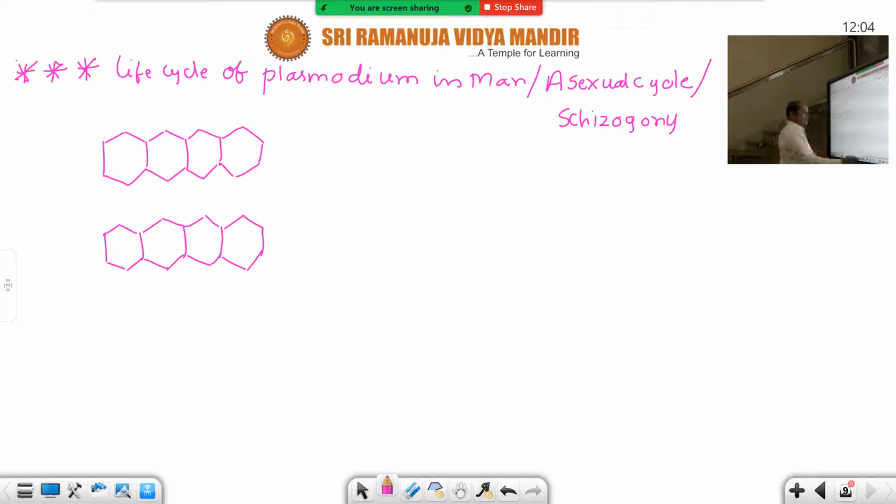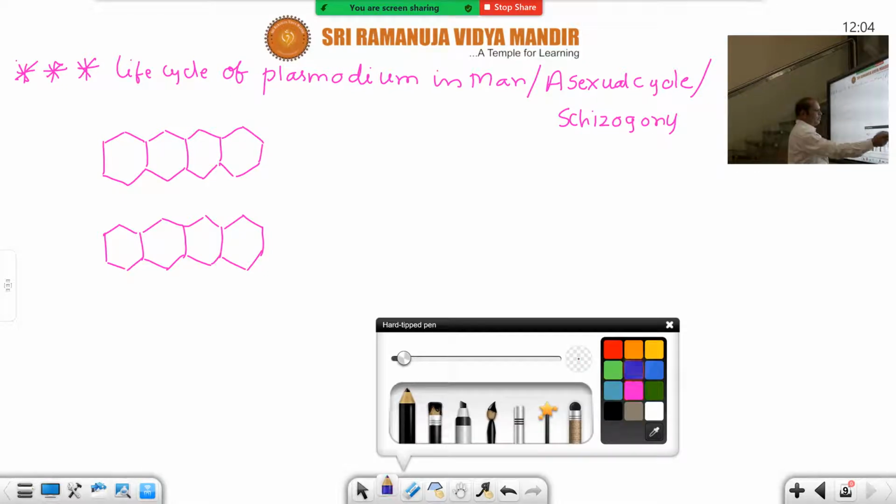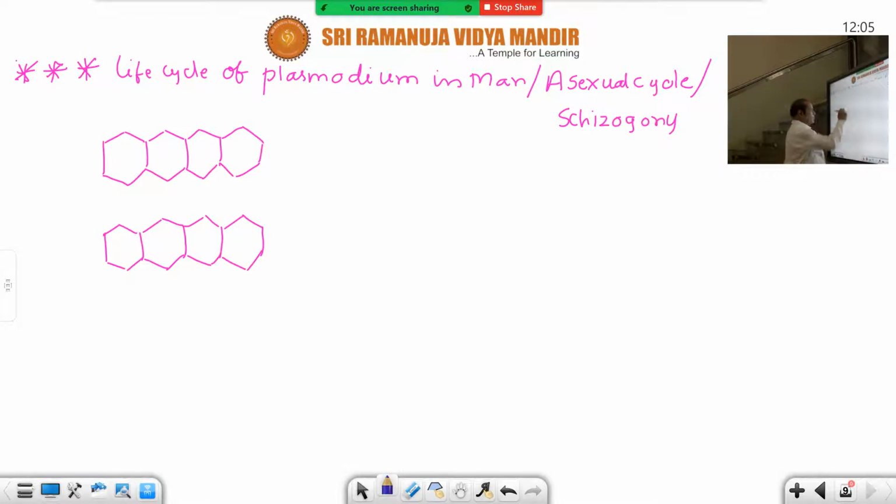So what is the infective stage of this plasmodium in man? Do you remember? Sporozoite, a sickle shaped cell. This is sporozoite, so label it here. Then it is converted into a round stage. This round stage is a feeding stage.